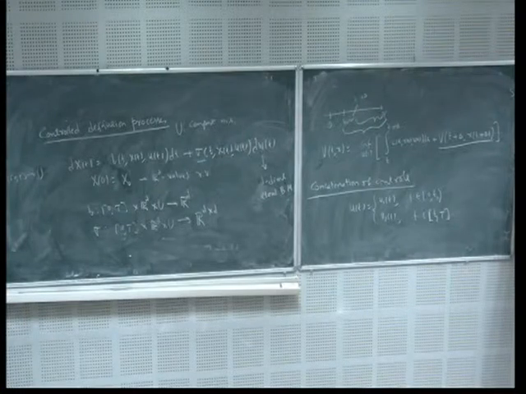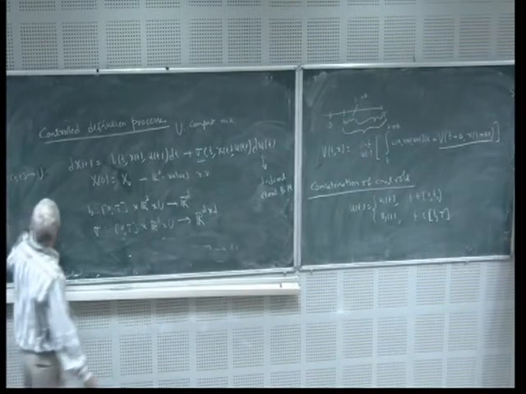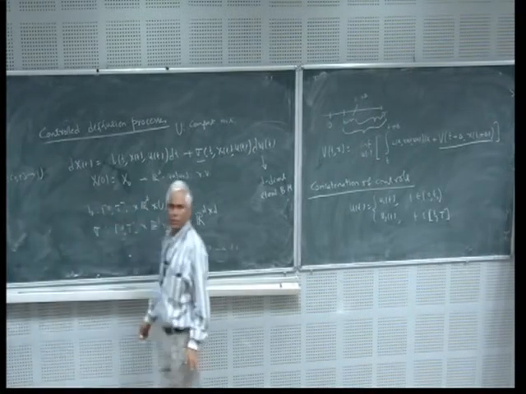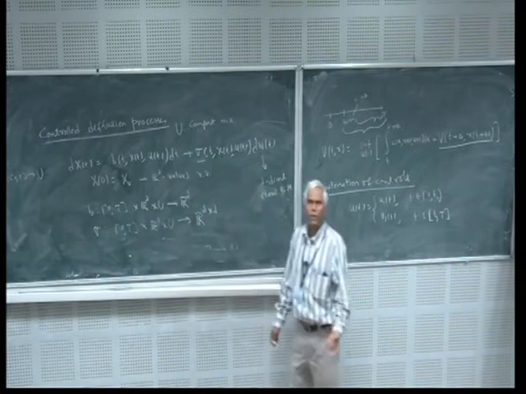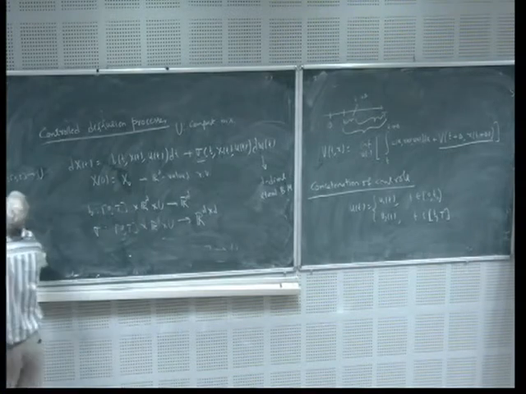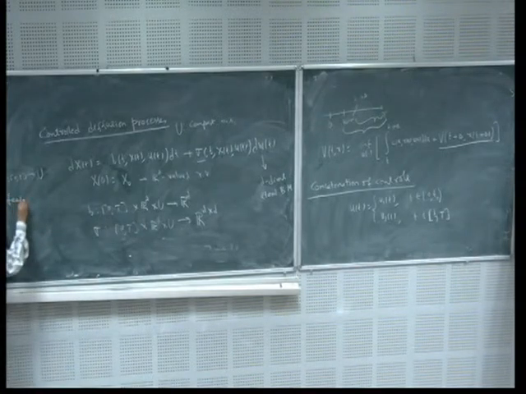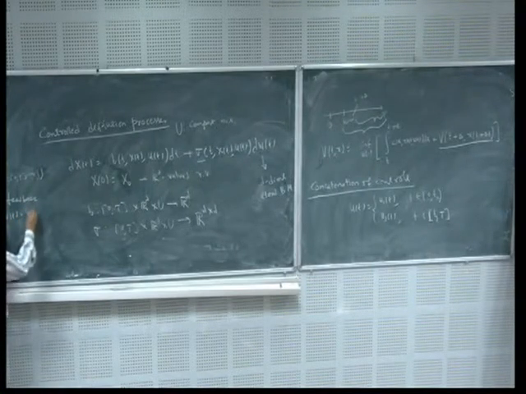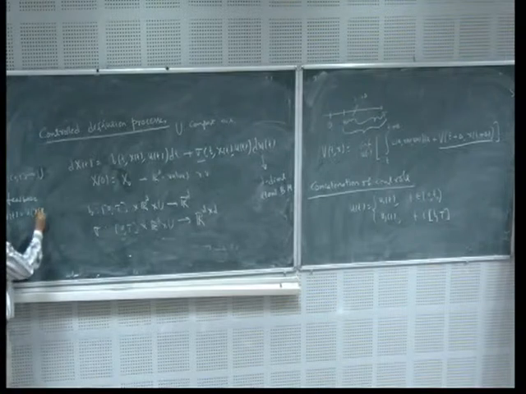Control is a given function of time, but normally even in deterministic settings, one can't really work with this kind of control, because a control as a given function doesn't work. Control normally works as a feedback. Feedback in the sense that u of t must be some functional of the past paths.